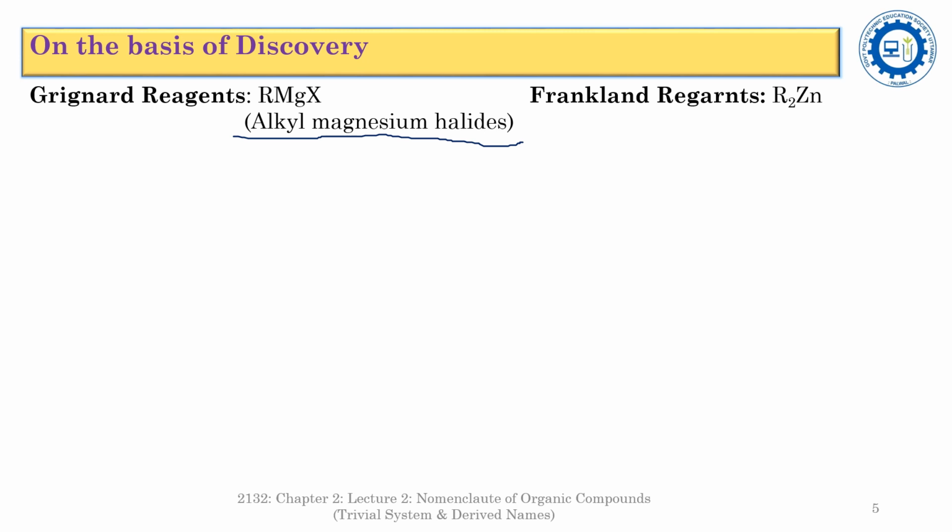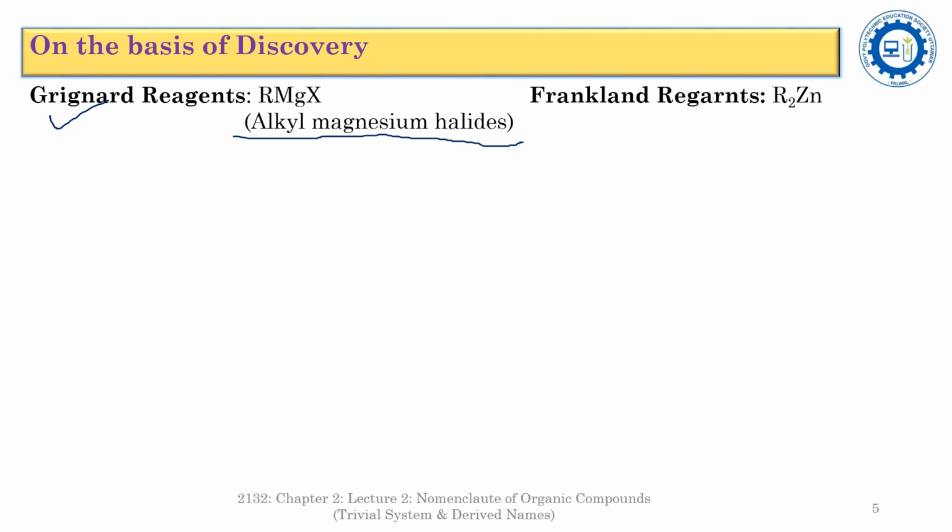It is a series of organic compounds which is used as a precursor for the synthesis of a lot of organic compounds. And this series was discovered by a scientist named Grignard.